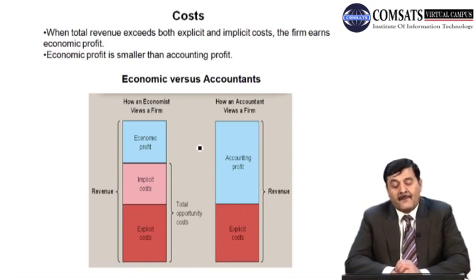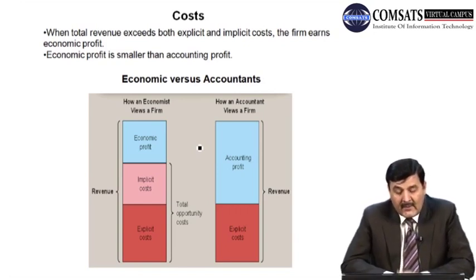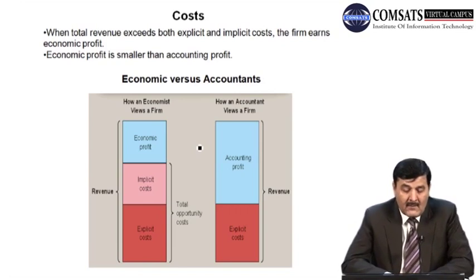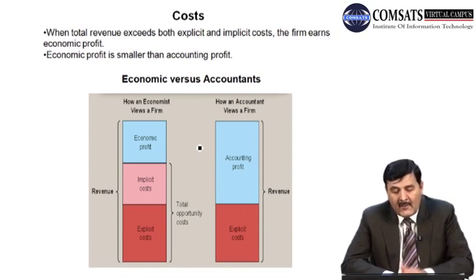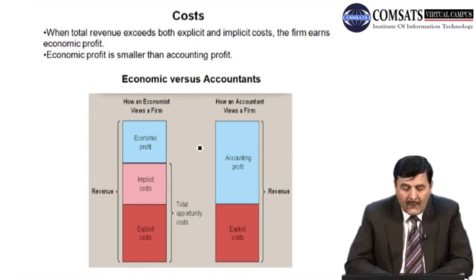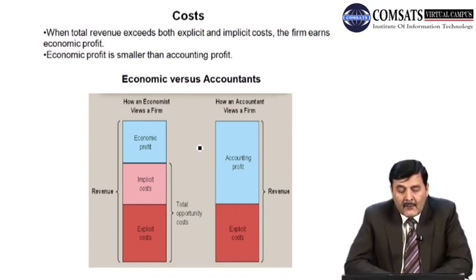And the revenue, of course, is on the other side, the total revenue of the firm. So if we subtract from the total revenue the total opportunity cost, which is the sum of implicit cost and explicit cost, we will get the profit of the firm.